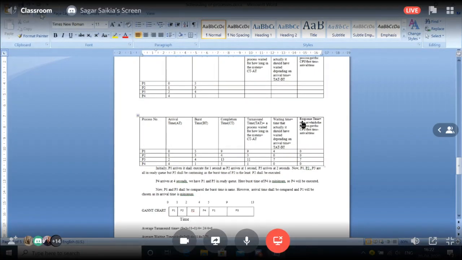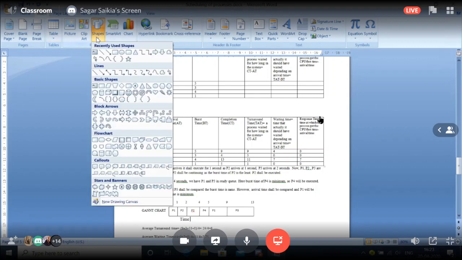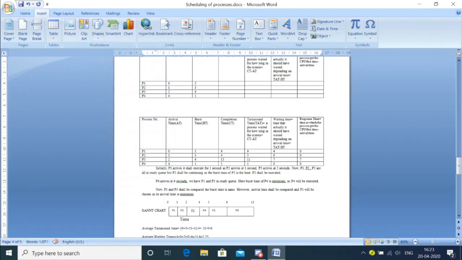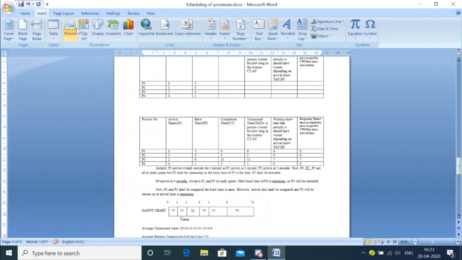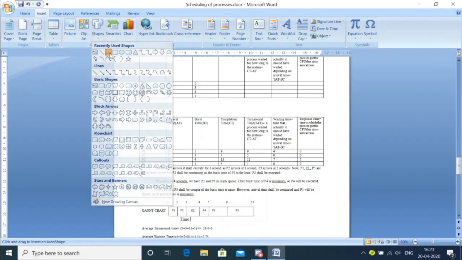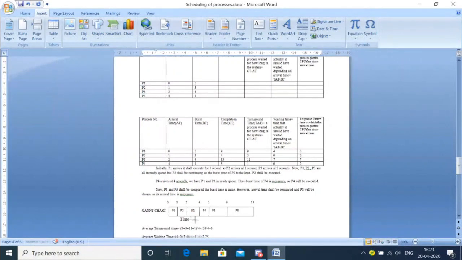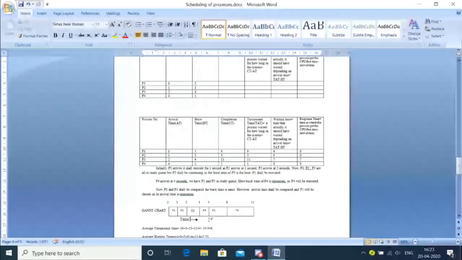Let me put this, because everything we are doing is with respect to time. Okay, so let us start. How do we do this? First of all, we have to make the Gantt chart.